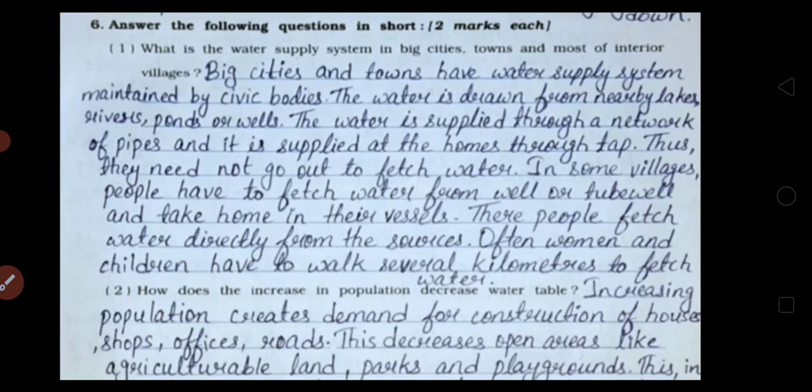In some villages, people have to fetch water from well or tube well and lake and take home in their vessel. There people fetch water directly from the sources. Often women and children have to walk several kilometers to fetch water.